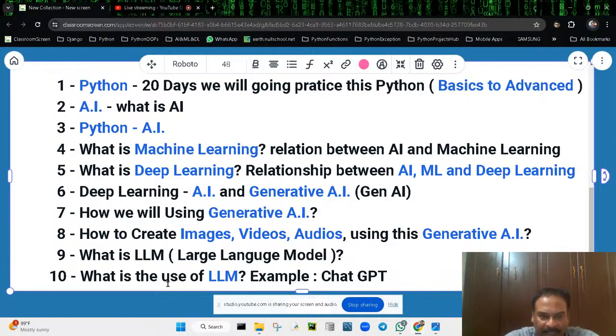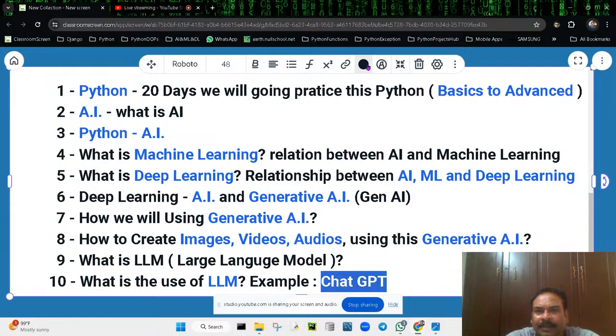These are the things we'll be doing. ChatGPT is one example. That kind of LLM we'll be creating, an application like this, with our own content. So it is very good.